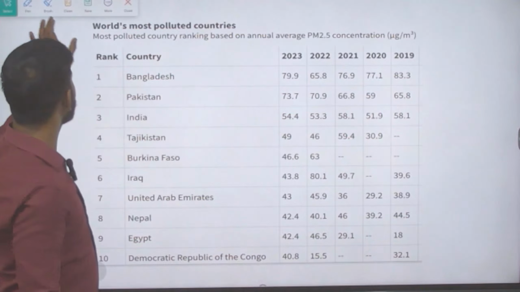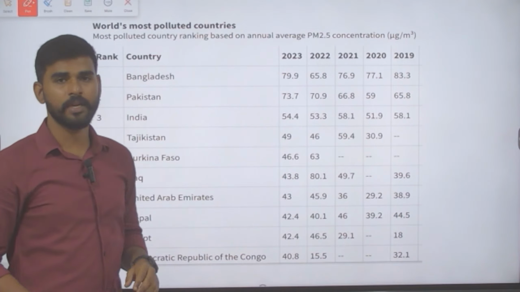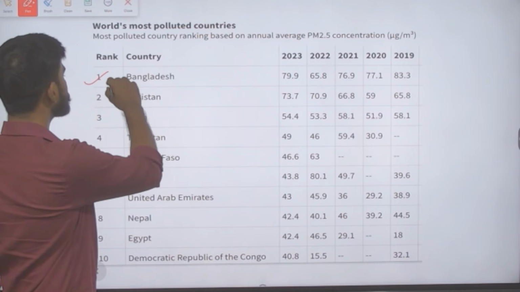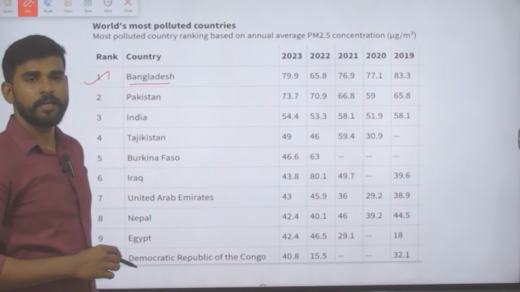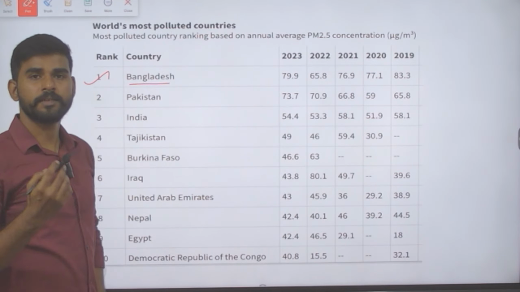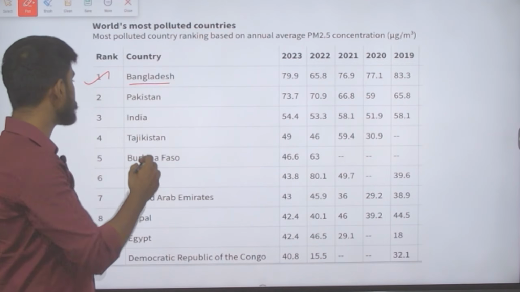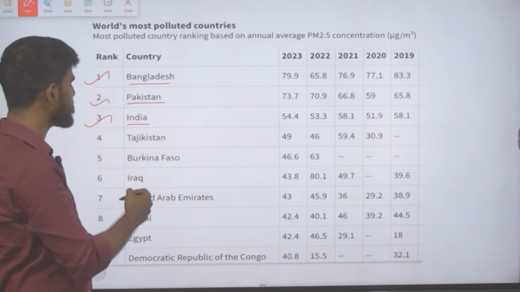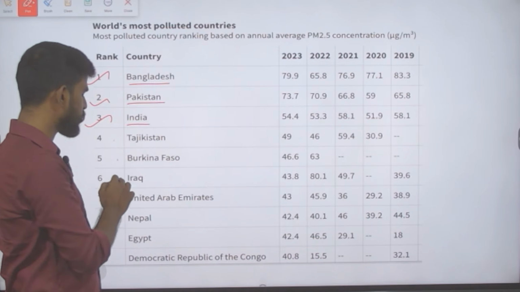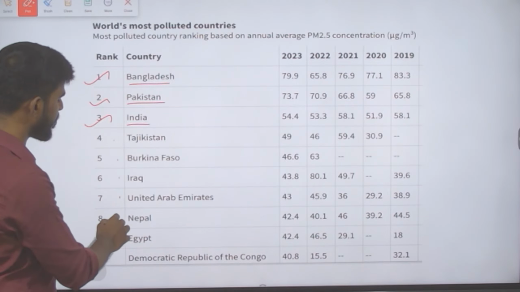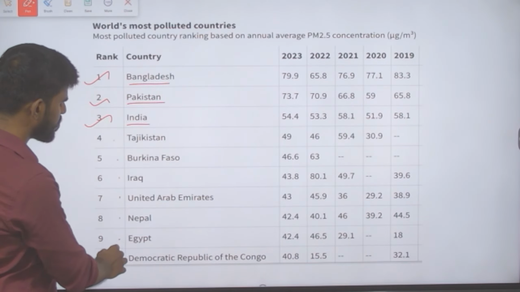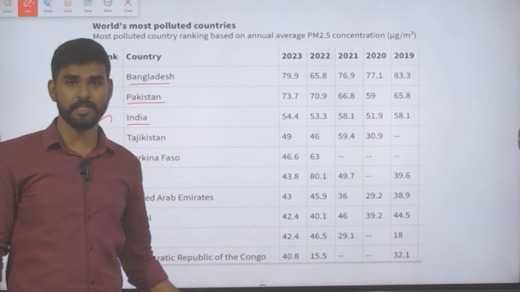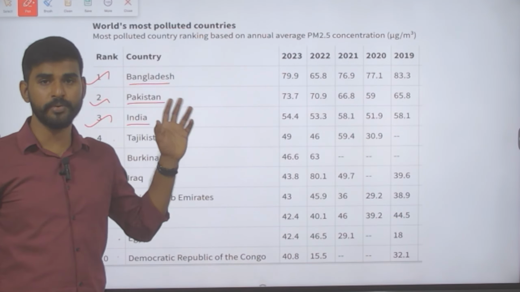Next is the world's most polluted countries. The list we need to know. So we already saw that the first place is Bangladesh. Okay, next is Pakistan in the second place. India is in the third place. The other countries here are Tajikistan, Burkina Faso, Iraq, United Arab Emirates, Nepal, Egypt, and Democratic Republic of Congo. So these are the top 10 most polluted countries.